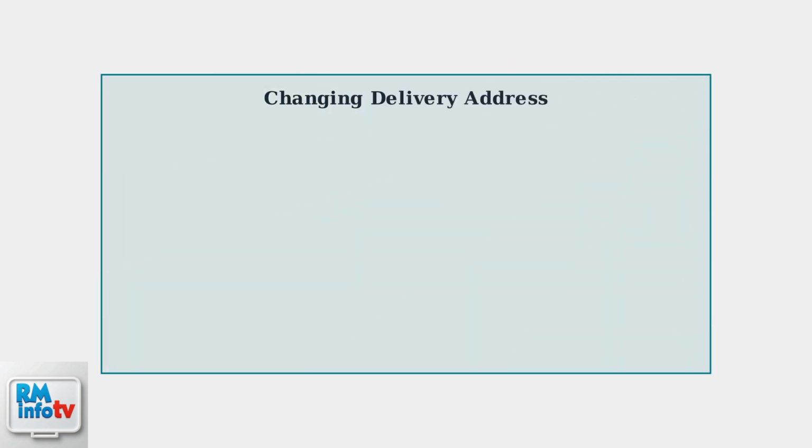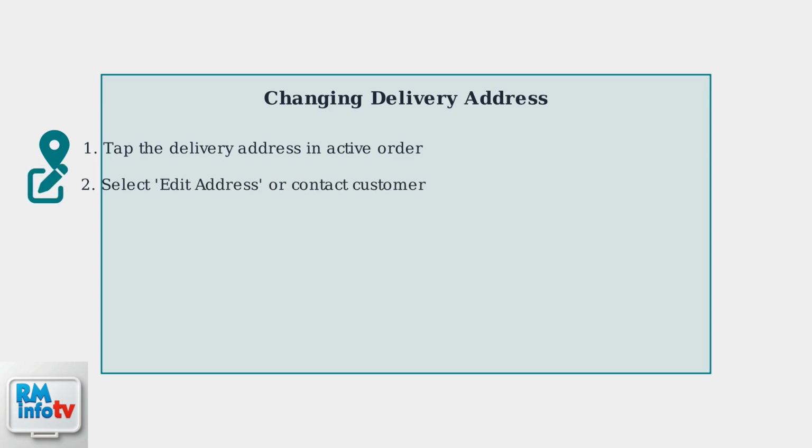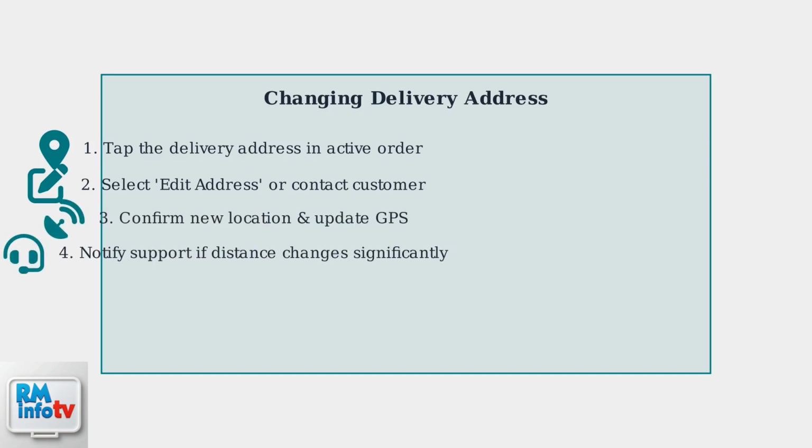When you need to change a delivery address during an active delivery, the process is straightforward but requires careful attention to detail. First, tap the delivery address shown in your active order. This will open the address editing options where you can make necessary changes. Next, select Edit Address or contact the customer through the app messaging system to confirm the new location details. Always confirm the new location with the customer and update the GPS coordinates. If the distance change is significant, notify DoorDash support immediately.